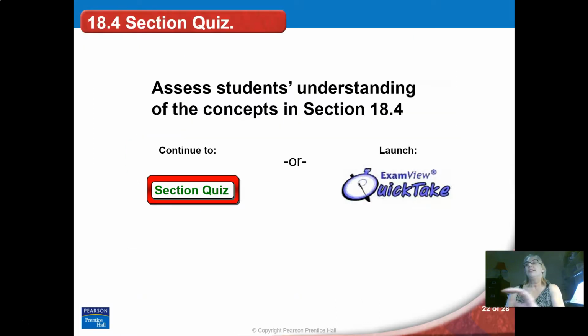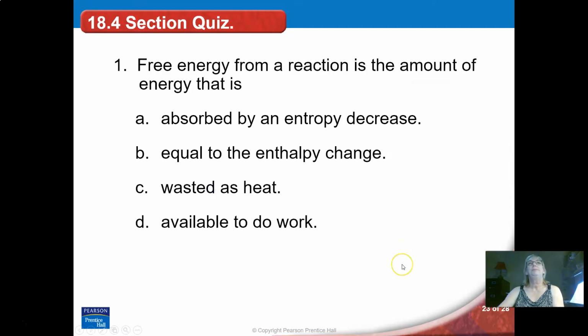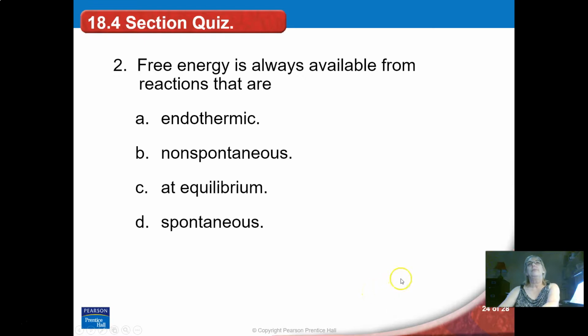So let's see how much you got out of Gibbs free energy and entropy. So what do you think about this one? It's the availability of work energy. So what do we always have? Free energy.